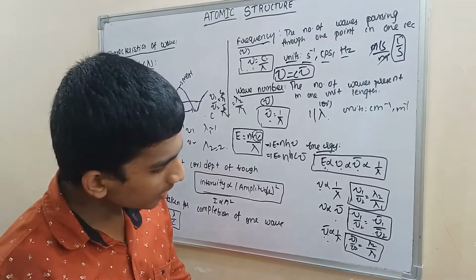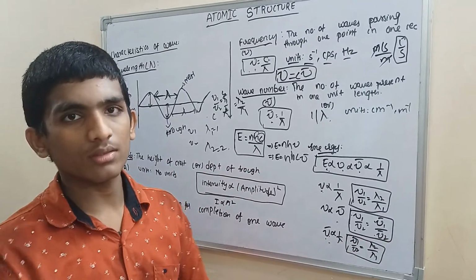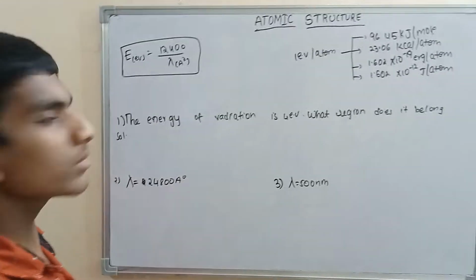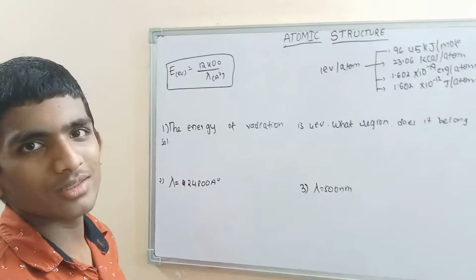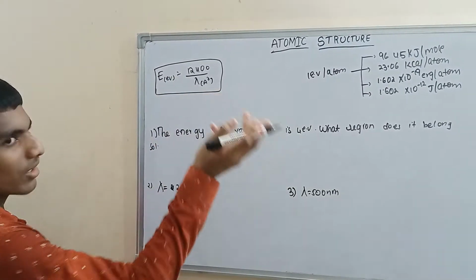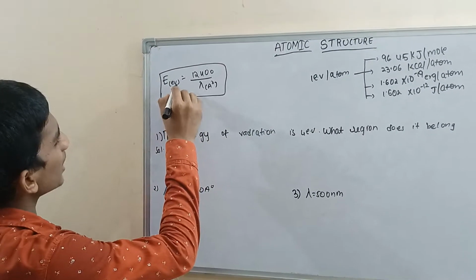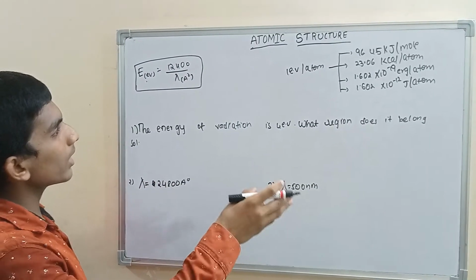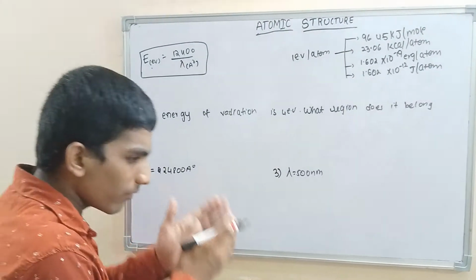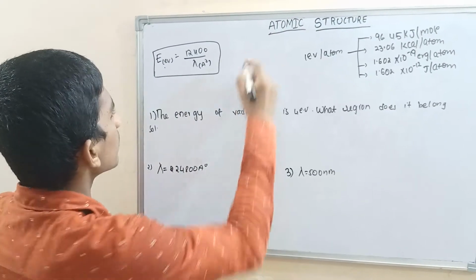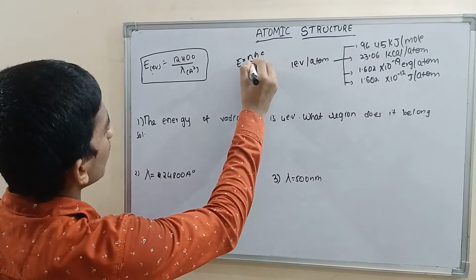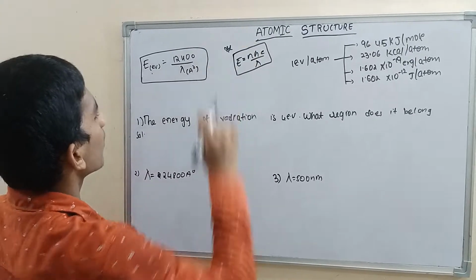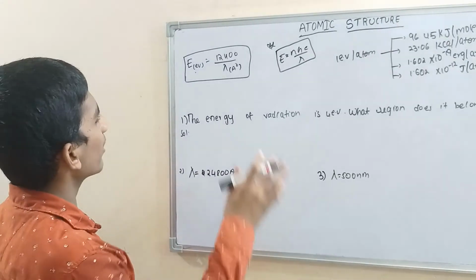Nu 1 bar by nu 2 bar is equal to lambda 2 by lambda 1. For doing problems, we have some formulas or tricks. Energy in electron volts is equal to 12,400 by lambda in angstroms. If they give you the value of lambda, E is equal to nhc by lambda. This is the universal formula. For anything we will use this formula.